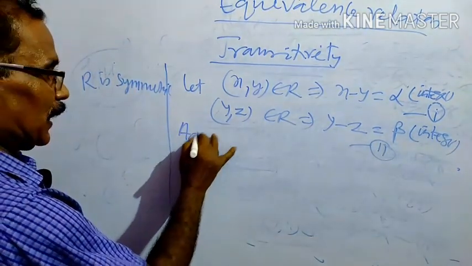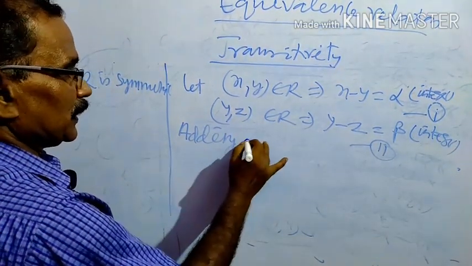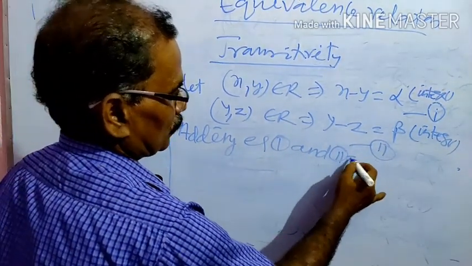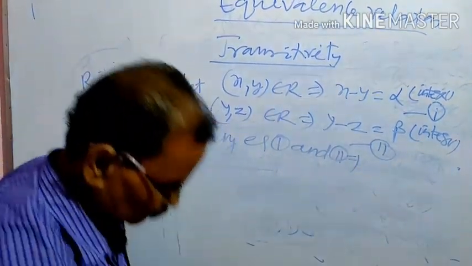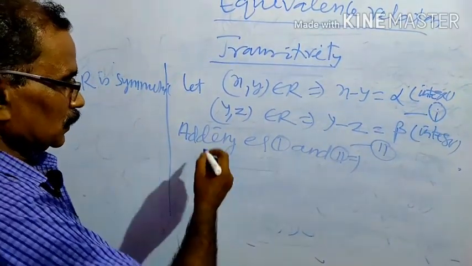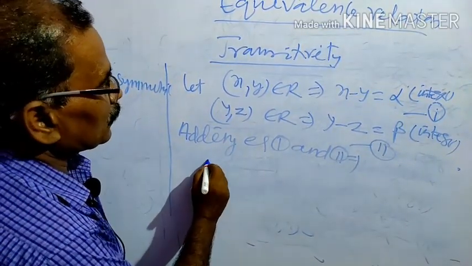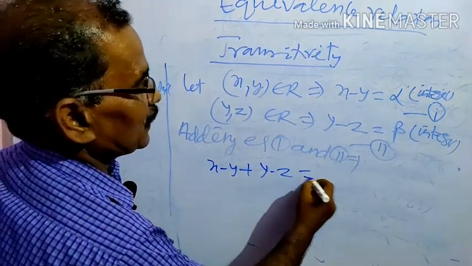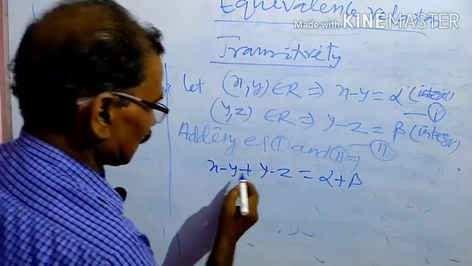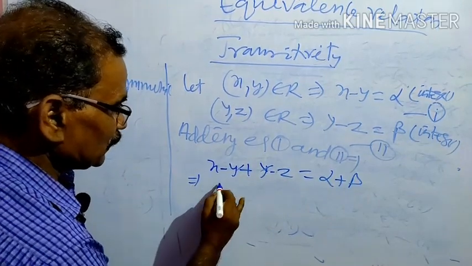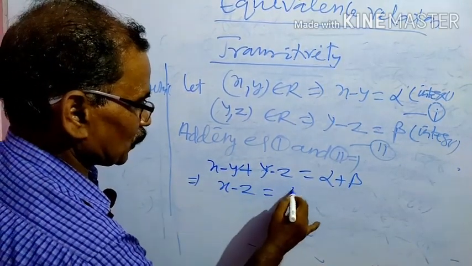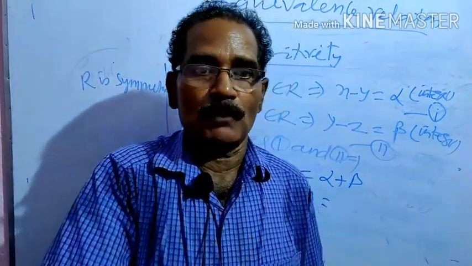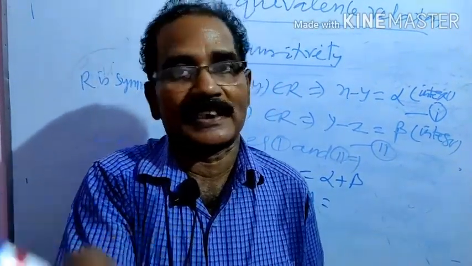And now adding equation 1 and 2. Here x minus z, as y cancels, is equal to alpha plus beta, and we know that the sum of any two integers is also an integer.